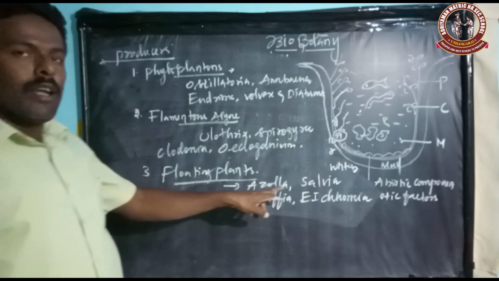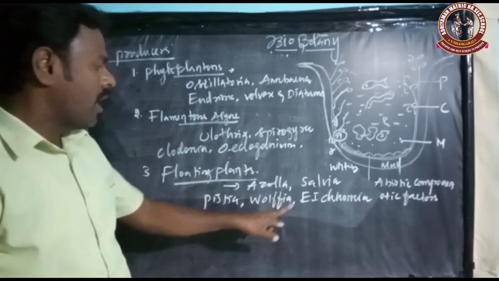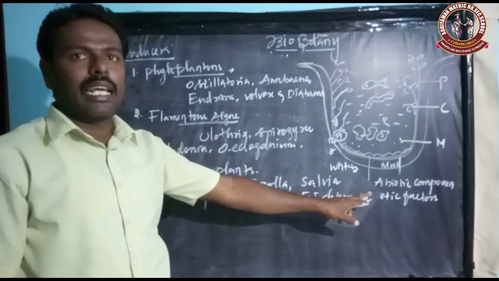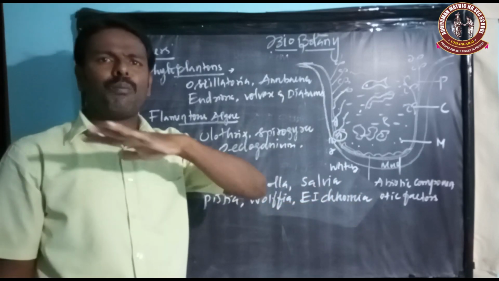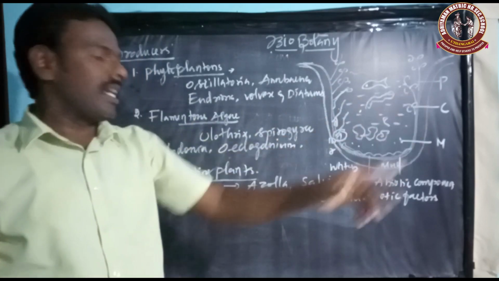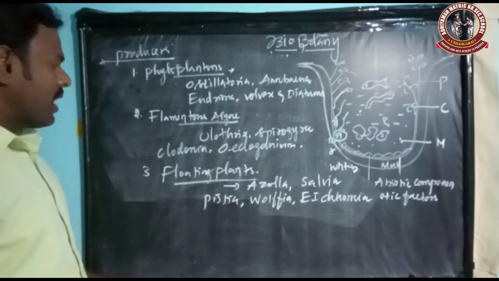Already you see that most paddy fields have Azolla and Salvinia. In most lakes, you see the outer surface completely occupied by green plants, that is Eichhornia. Those are examples for floating plants.